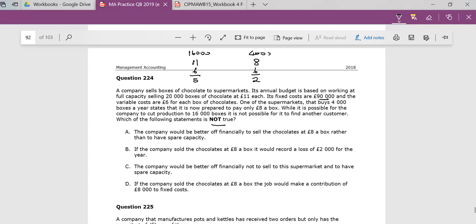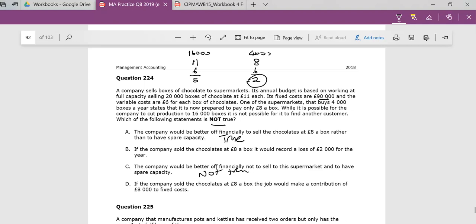The company would be better off financially to sell the chocolates at £8 a box rather than have spare capacity. Yes, because it's still bringing in contribution of 2. So this is true, right? So this is not the answer. I'm going to work out B in a second, but I want to just look at the others. The company would be better off financially not to sell to the supermarket and to have spare capacity. No, this is not true.